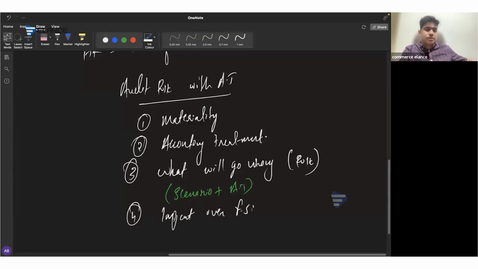Say, for example, consider that in the scenario, as we have already discussed in our revision and our regular session, I will mention the same example here as well. See, it's mentioned in the scenario that a company has signed a contract with some of their customers, and under the contract, the company has agreed to deliver the product to the customer's warehouse, and the final inspection of the products has to be done by the customers.